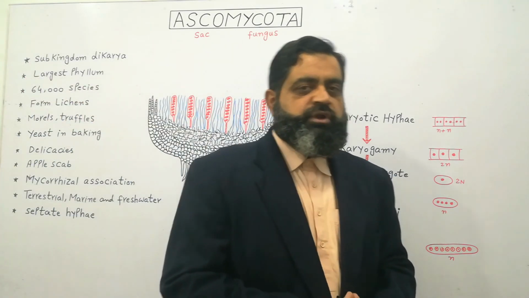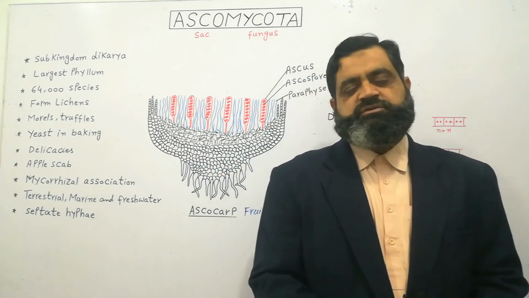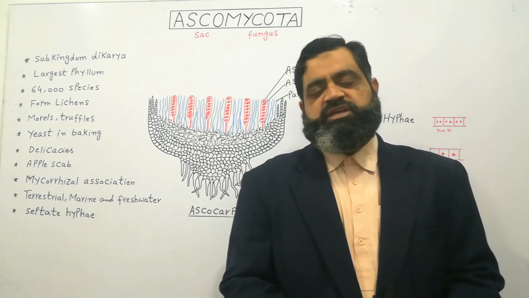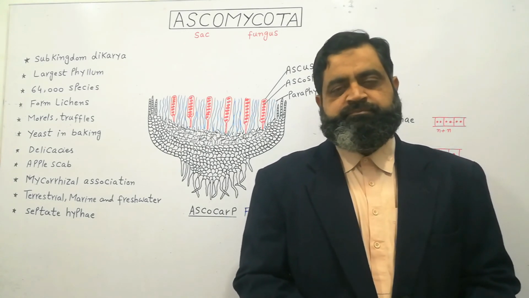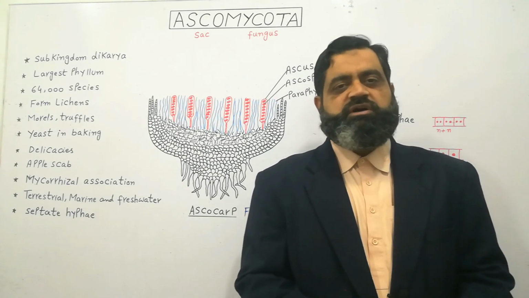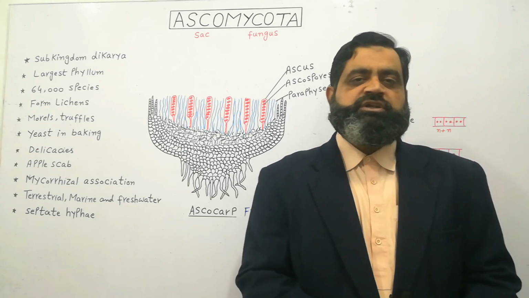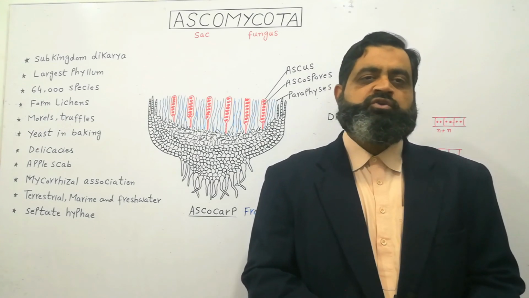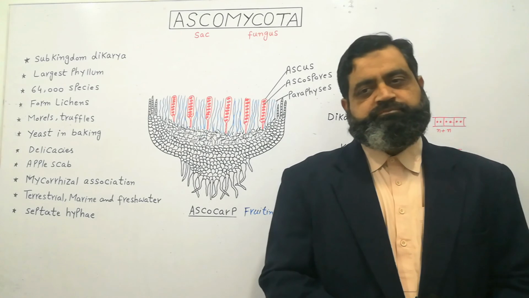One more important group of fungus which belongs to Ascomycota is yeast. Yeast reproduces asexually by budding, and sexually it also produces ascospores. And yeast is a very important fungus which belongs to this group, which is used in the fermentation of bread and also used in fermentation of fruits or grapes or glucose to produce liquor, or it is used in breweries.